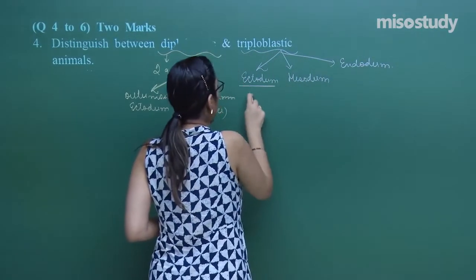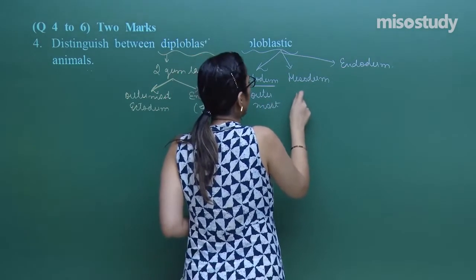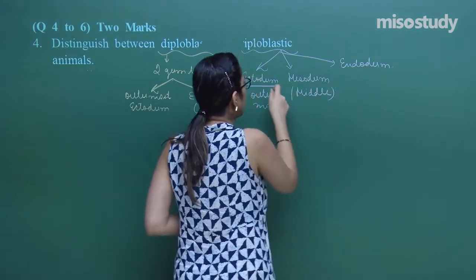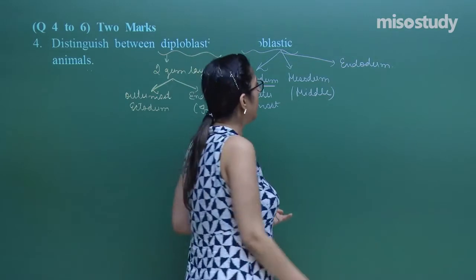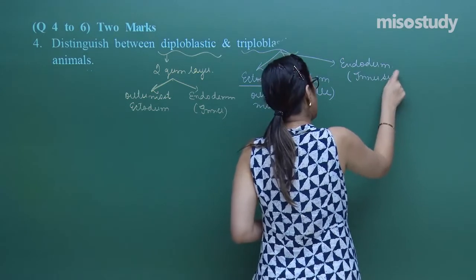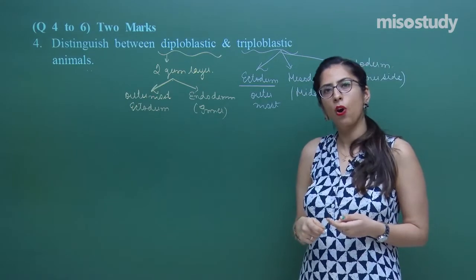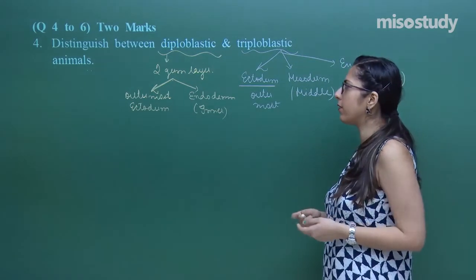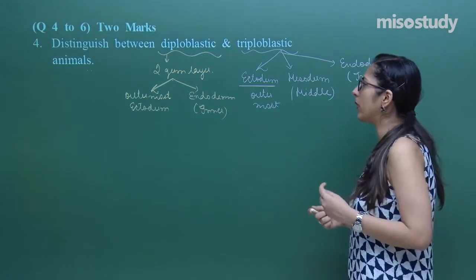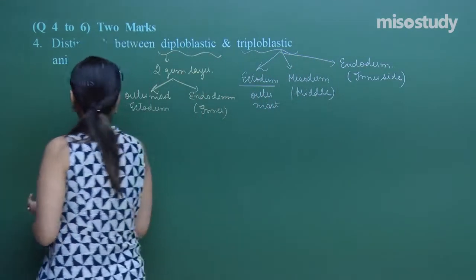So, ectoderm is outermost, mesoderm is towards the middle, between the ectoderm and endoderm, whereas the endoderm is towards the inner side. Later on, each of these layers further differentiates and forms different organs, and we have already discussed the derivation. If I start explaining things in detail, that will be a waste of time. So, let's talk about certain examples of diploblastic and triploblastic animals.